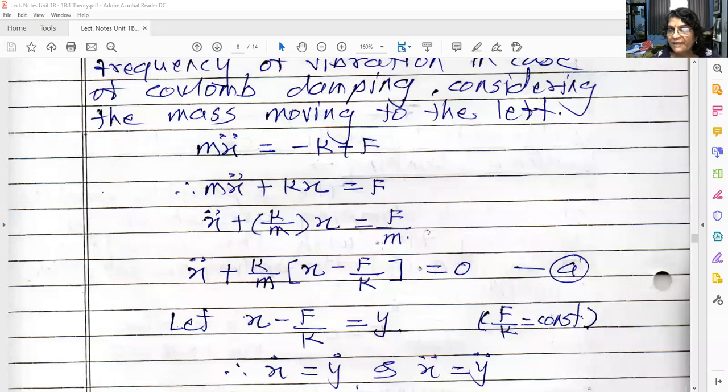Okay, now bring this F upon m to the left hand side, and for these two terms take k upon m common. So x double dot plus k upon m is common. So what will remain in the bracket? For this term it is x, and for this term it is minus, because when it comes to the left hand side it will become minus. I have taken k upon m common, so m has come out of the bracket. But k I have multiplied, so here I have to divide. So what is the equation? x double dot plus k upon m into bracket x minus F upon k is equal to 0.